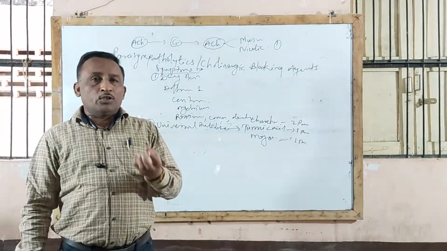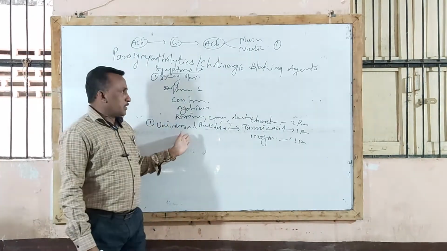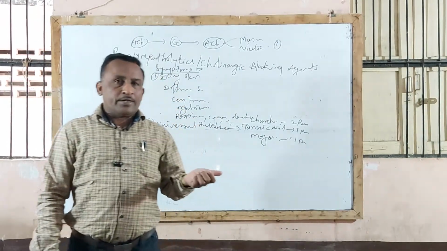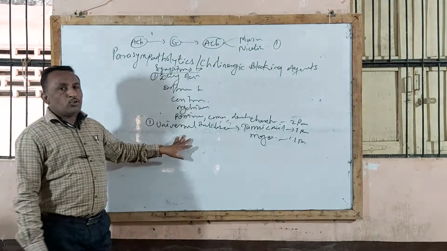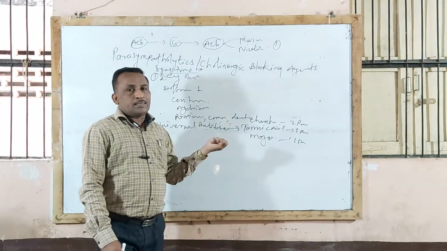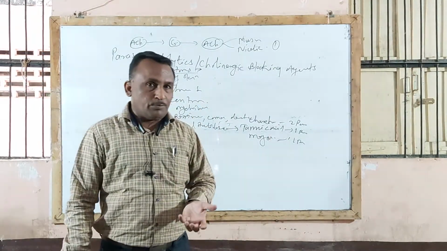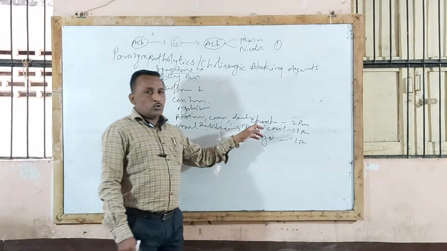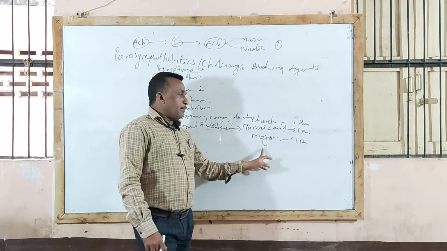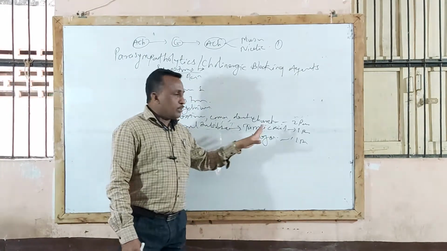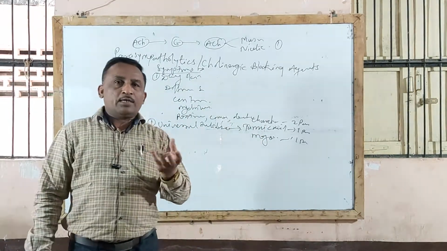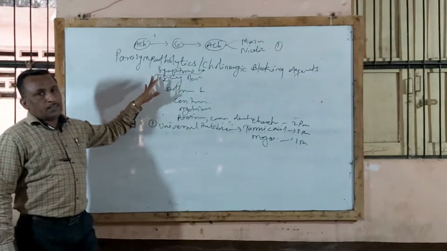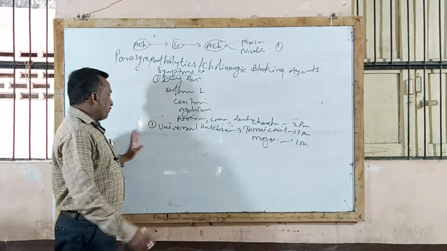This universal antidote is used to absorb alkaloidal substances, that is when Atropa belladonna poisoning occurs. These are alkaloidal drugs. So when the universal antidote is given, it absorbs alkaloidal substances and thereby reduces poisoning symptoms. Particularly, the universal antidote contains a mixture of charcoal 2 parts, tannic acid 1 part and magnesium oxide 1 part. The role of this mixture is to absorb alkaloidal substances, and thereby it is used in poisoning cases, that is in Atropa belladonna poisoning.